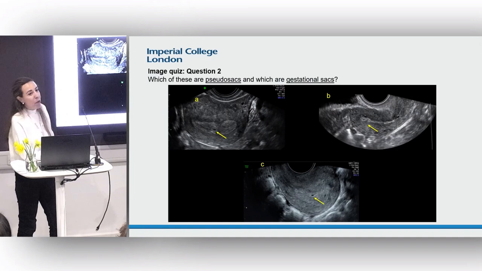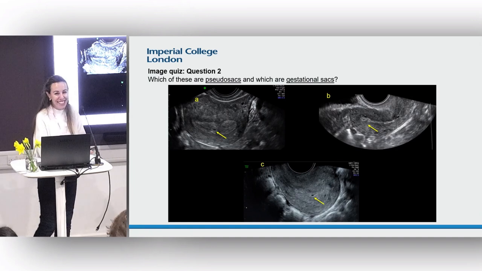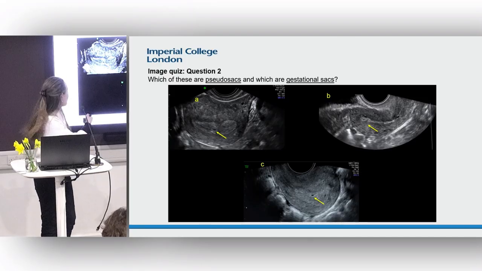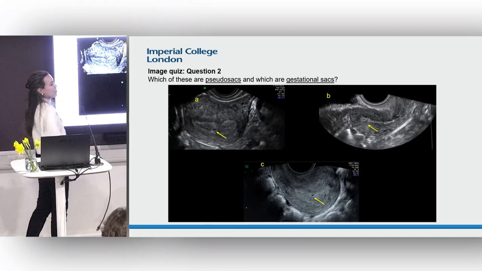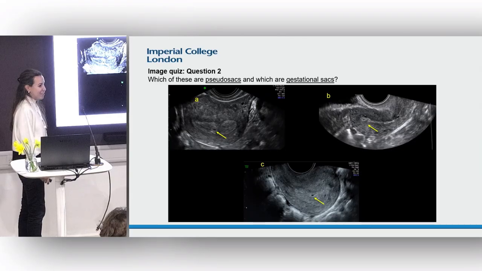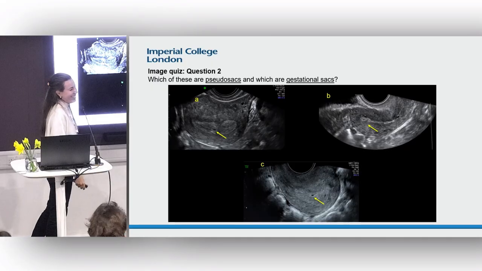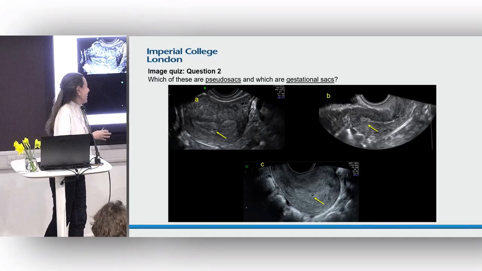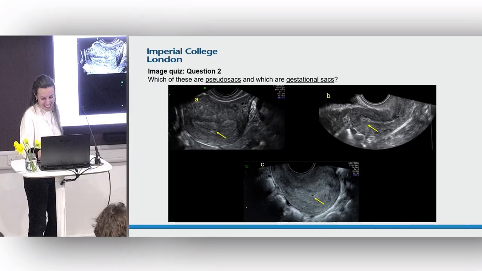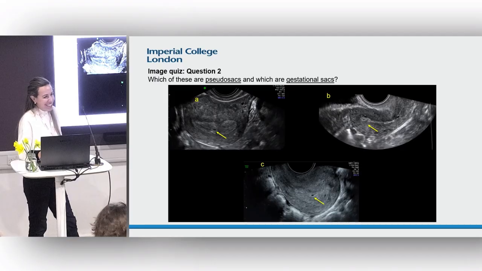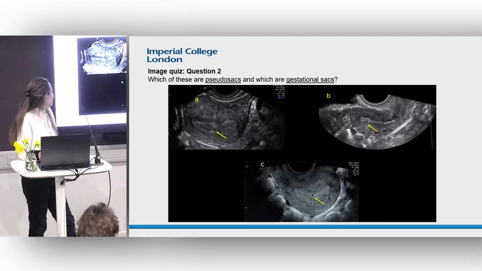So this is just to make a point about pseudo-sacs and gestation sacs. Does anyone want to hazard if this was intrauterine or an ectopic in the end? Sac or no sac? This is a game we play in our MDT, so not a joke. Hands up who says sac, gestation sac. Put your money where your mouth is, come on.